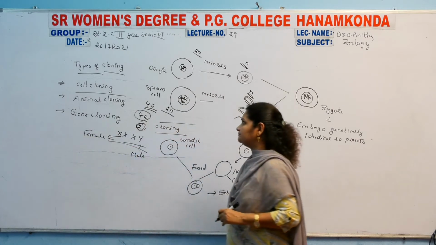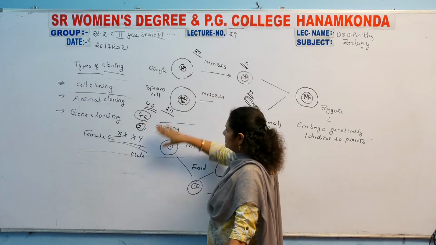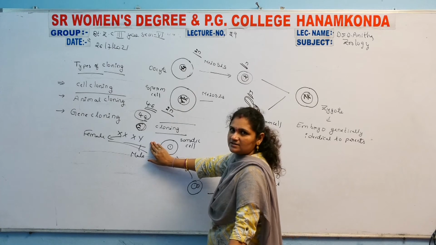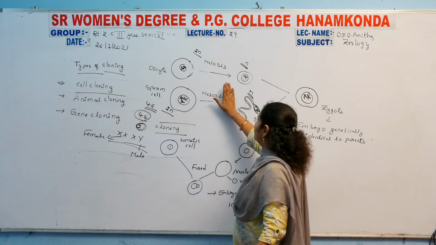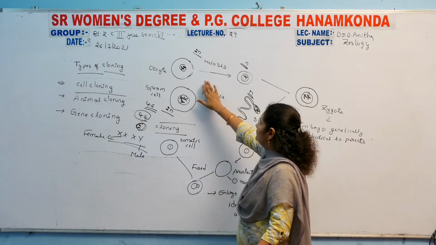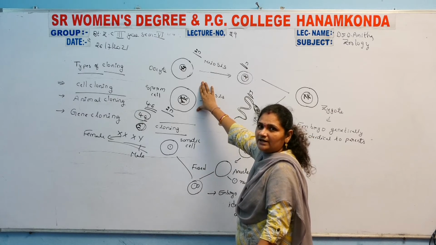So, as far as the oocyte and the sperm cell are concerned, these are the gonads, the sexual cells. Inside the oocyte, meiotic division occurs. Before the meiotic division occurs, the chromosomes are in the 2n condition, 2n number of chromosomes.